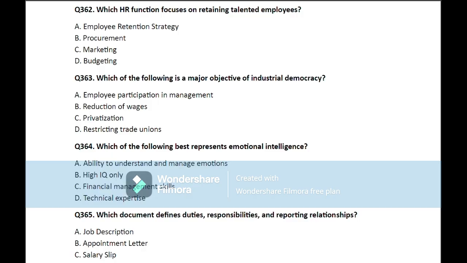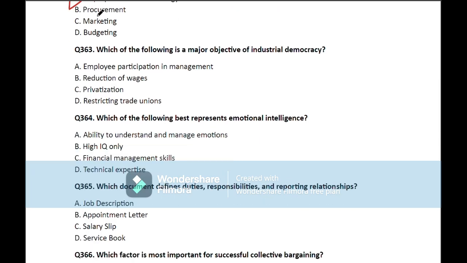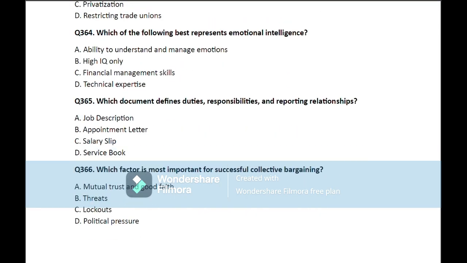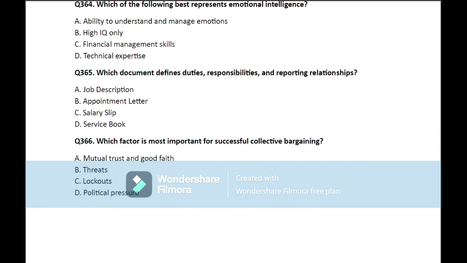Question number 362. Which HR function focuses on retaining talented employees? So here the correct answer is employee retention strategy. Move on to the next question. Question number 363. Which of the following is a major objective of industrial democracy? So here the correct answer is option number A, employee participation in management. Move on to the next question.